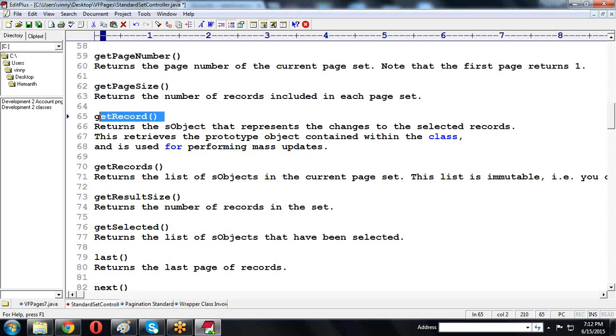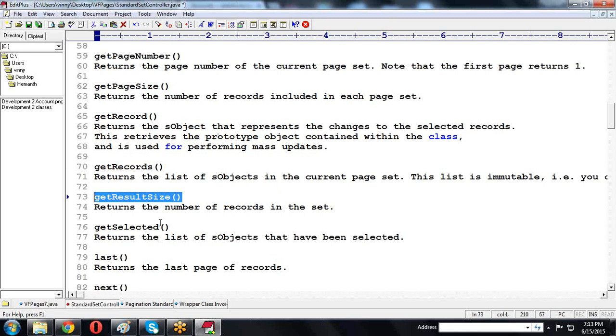getRecord returns one record only. If you want to retrieve all the records, then we call the getRecords method. getRecords returns SObject type. We convert it: if it is the account object, we convert into account; if it is a contact object, we convert into contact object type; if it is a student object, we convert into student object type. Now getResultSize.